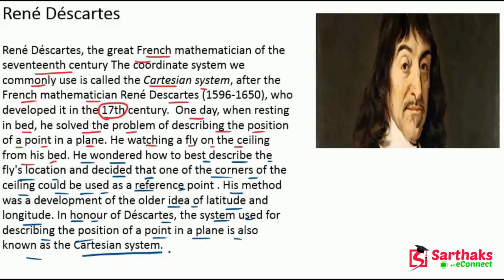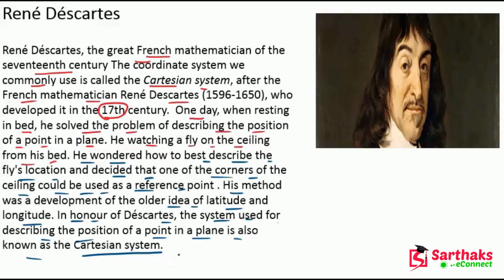Before the 17th century, before his theory, we could not draw algebraic equations on the graph, or use geometrical figures in algebra. With the help of this, we can plot the algebraic equation, and the equation of a line, on the graph.